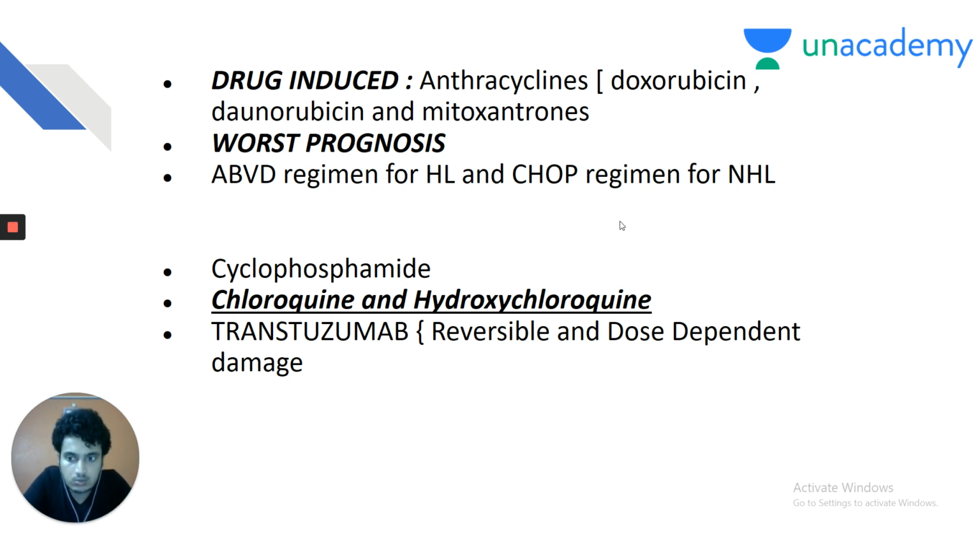My dear friends, you must know from your pharma knowledge that the most common side effect of cyclophosphamide is hemorrhagic cystitis. It can also cause bladder cancer. And again, you must know that hemorrhagic cystitis can be relieved by giving mesna. Chloroquine and hydroxychloroquine can also cause dilated cardiomyopathy and arrhythmia. Again, my dear friends, hydroxychloroquine is an important question because it has been used for the prophylaxis of COVID-19. So, hydroxychloroquine cannot be taken lightly. It has a side effect of dilated cardiomyopathy and it has to be used with precaution.